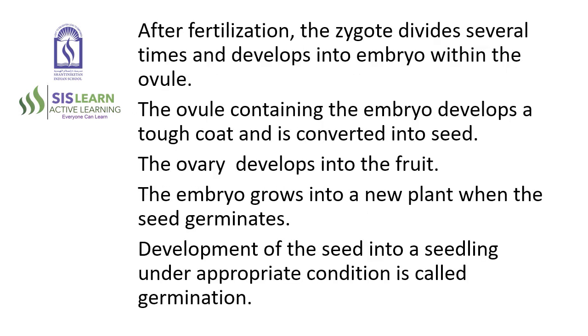After fertilization, the zygote divides several times and develops into an embryo within the ovule. The ovule containing the embryo develops a tough coat and is converted into seed. The ovary develops into the fruit. The embryo grows into a new plant when the seed germinates. Development of the seed into a seedling under appropriate conditions is called germination.